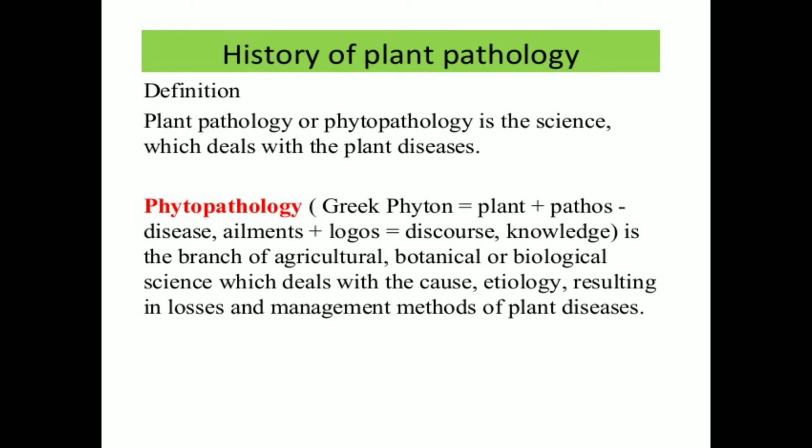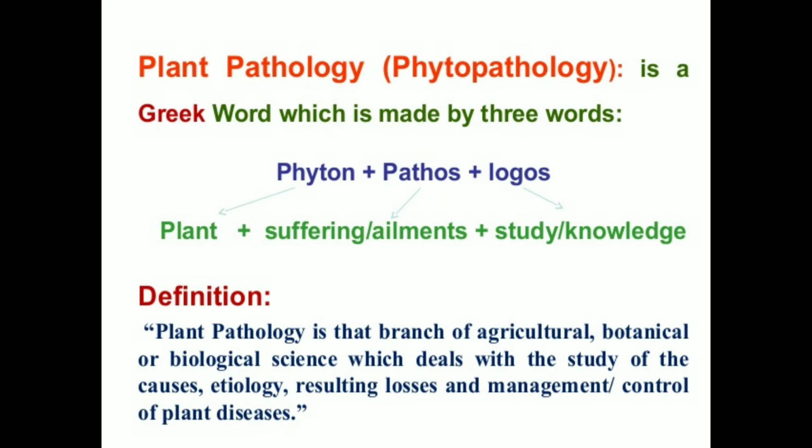According to the Greek words, phyton means plant, pathos means disease, and logos means knowledge. So this is the total definition. In more detail, phyton means plant, pathos means suffering, and logos means study. So we have already discussed the definition of phytopathology or plant pathology.